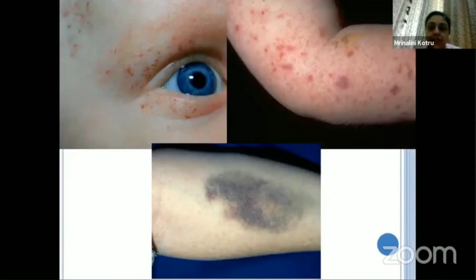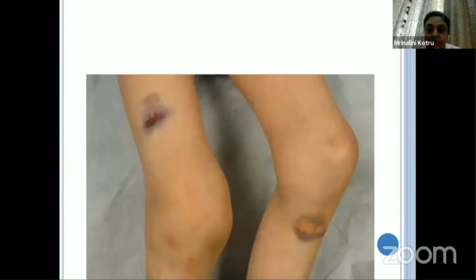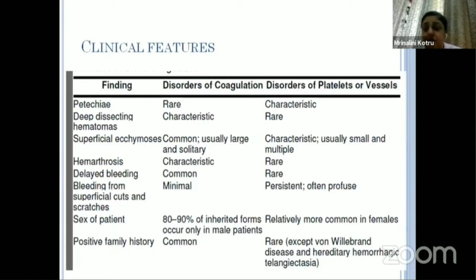So, the clinical presentation. These are pictures of how various kinds of bleeding patients present, with petechiae, purpura, ecchymosis, and hemarthrosis, also with deformity because of recurrent hemarthrosis. When a patient walks into the clinic, you need to assess whether it is superficial or mucosal bleeding, deep ecchymotic bleeding, or bleeding in the joints. Why is it important to know?